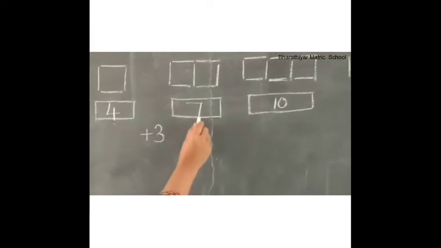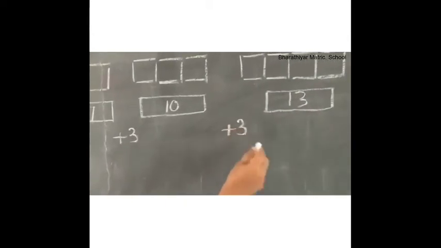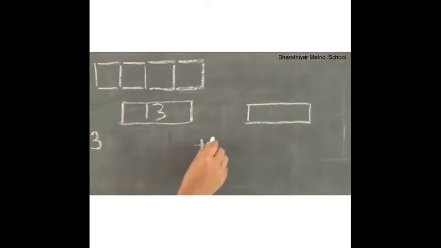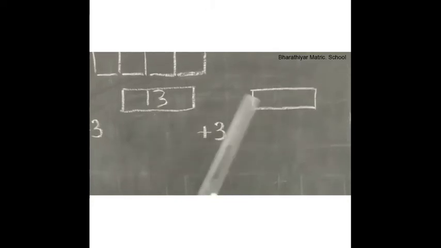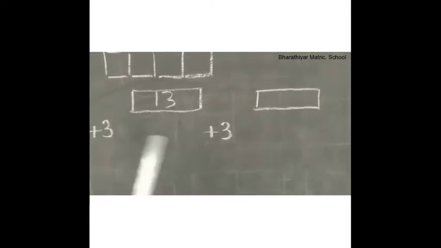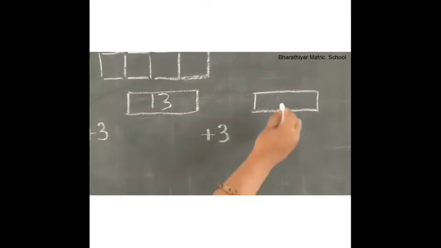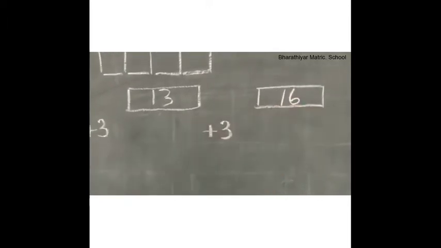First, let us see the numbers. 4 plus 3 is equal to 7. 7 plus 3 is equal to 10. 10 plus 3 is equal to 13. 13 plus 3 is equal to dash. Children, what we have to write here? What is 13 plus 3? Yes, 16. Right? 16 here.